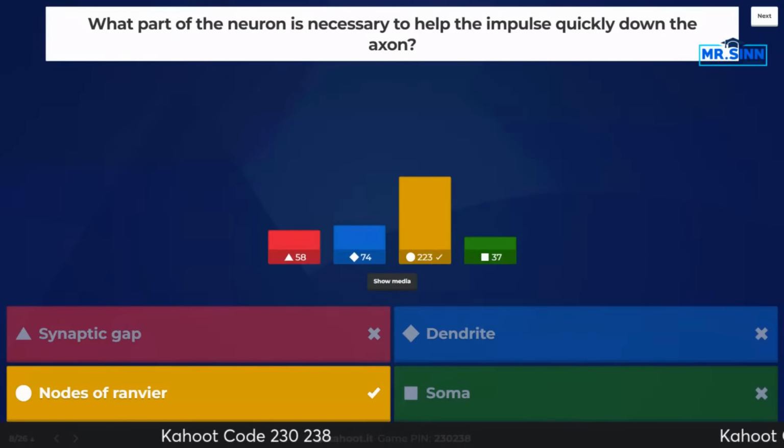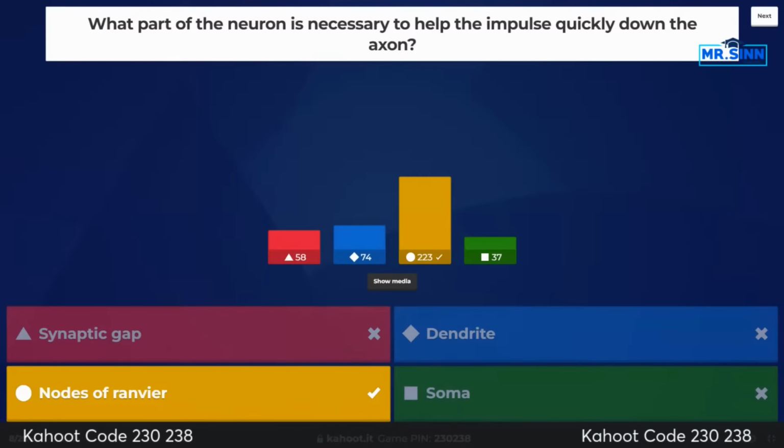All right, majority of people got it. It seems like the dendrite is the second most popular answer. Remember with the synaptic, we'll just go over all of them just to make sure that everyone's understanding it. Remember the synaptic gap, that's going to be that space between the two different neurons. So it could also be known as the synaptic cleft. This is where neurotransmitters are going to be sent between the two different neurons.